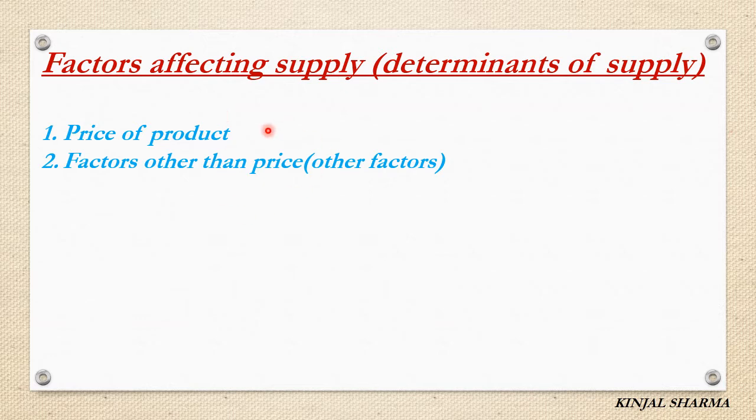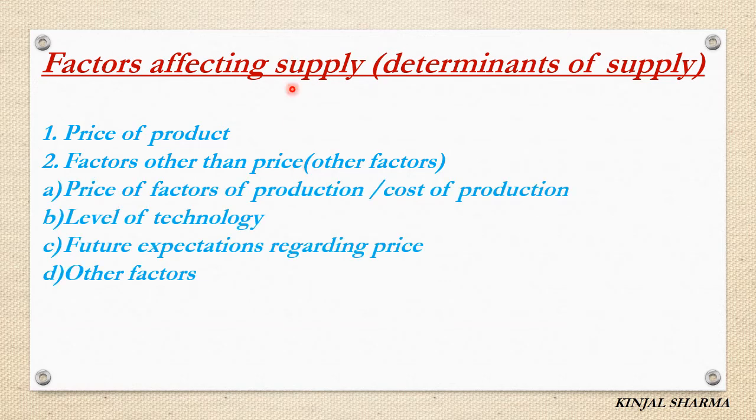Now factors other than price. There are some other factors which can affect the supply. First one, price of factor of production, or cost of production we can say, right? So supply is affected by change in the cost of production. Sometimes it is possible that the cost of production has increased, right?